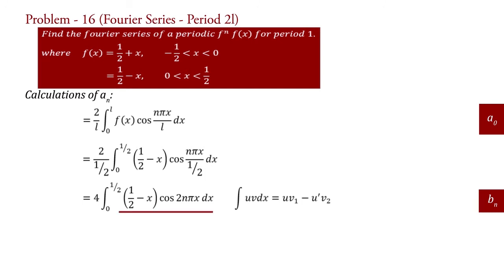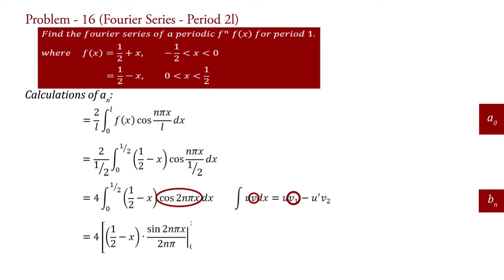If we compare this integral with this one, then u equal to 1 half minus x and v equal to cos 2n pi x. So, by applying this formula, we can write a_n equal to 4 into, here u equal to 1 half minus x, so we put here 1 half minus x into v1, that is integration of v, and v equal to cos 2n pi x.